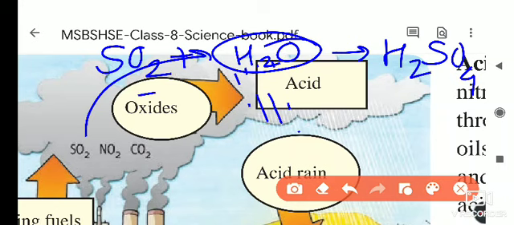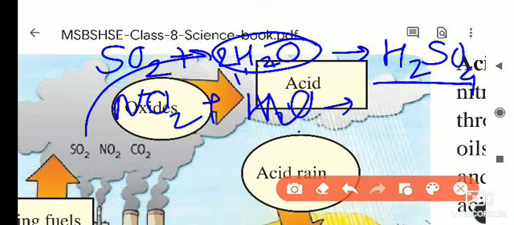Actually this reaction is not balanced. If you write 2 here, then you will get its answer, that is H2O. So this is sulfuric acid. When NO2 reacts with water, it forms HNO3, nitric acid. I am not going to balance the reaction because it is there for you in the 9th and 10th standard. I am just giving the information.